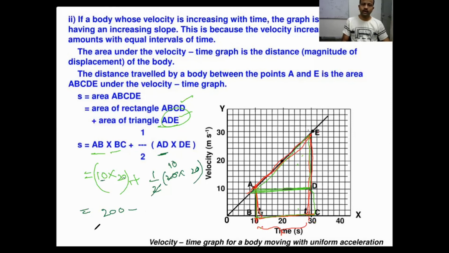So the total is 400 meters. What does it indicate? Within the 10 seconds to 30 seconds gap, your vehicle covers 400 meters of distance during this time.